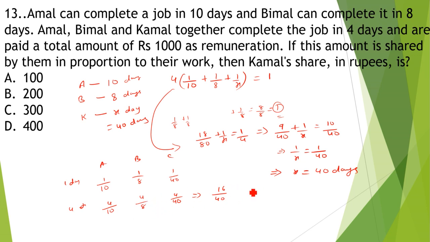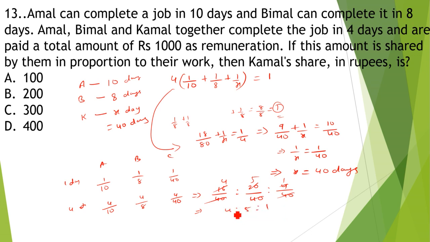Multiply both numerator and denominator by 5, it will be 20 by 40. Here 4 by 40 is already there. So the 40s cancel, and the ratio of work done by all is 4 is to 5 is to 1.